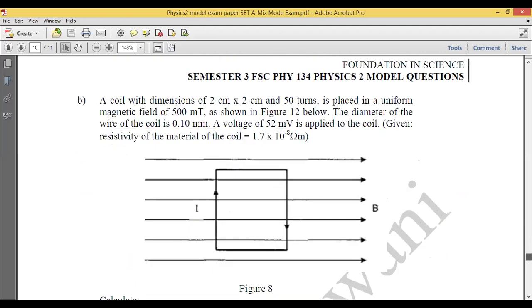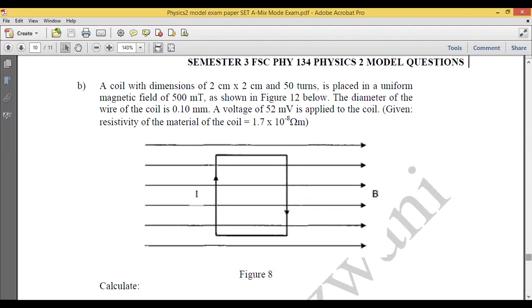For electricity, you have electric current and direct current. Please remember the formula of your electric current, the formula for drift velocity, the formula for the resistivity of a wire, and conductivity.